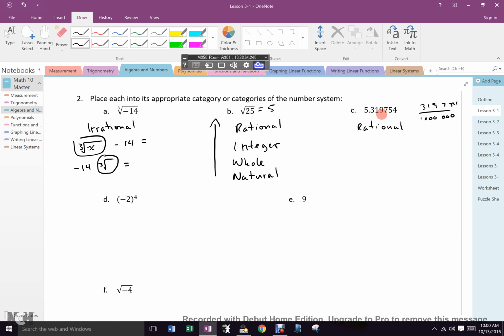You're going to have to think about that. You're going to have to cast your minds back to the 9th grade because we haven't done much exponents this year. We're going to do a ton of exponents soon, but that's like grade 9 exponents. It's a natural. And once you know it's natural, what else does it fit into? All of them. Right? What about 9? Same thing, yeah?